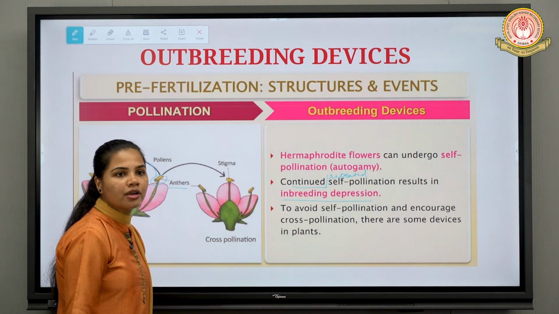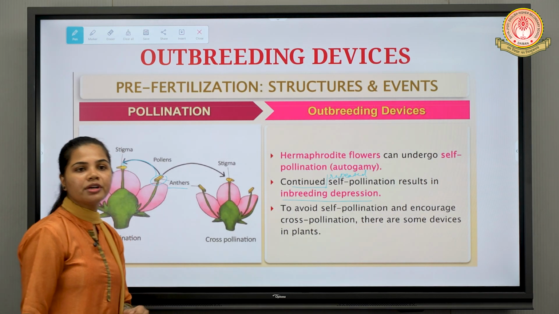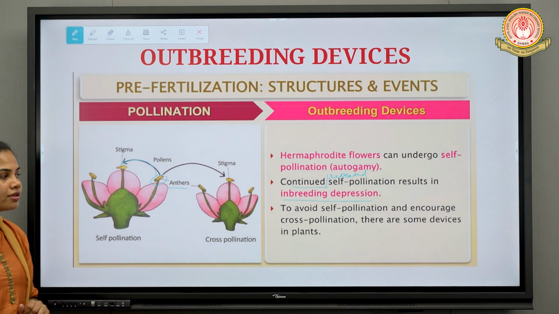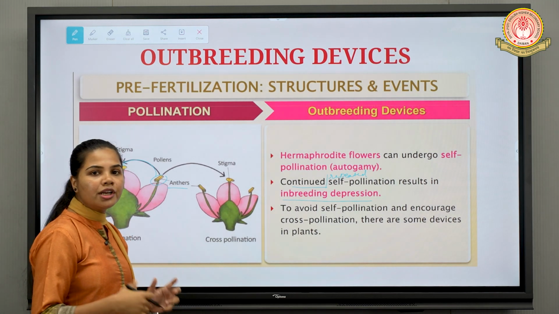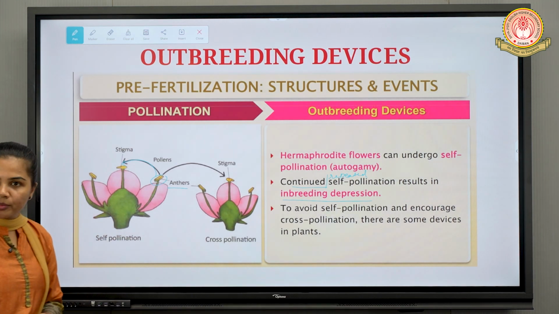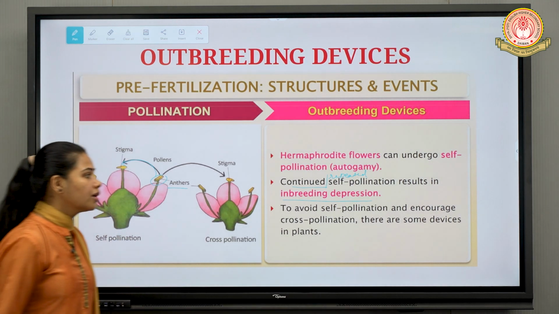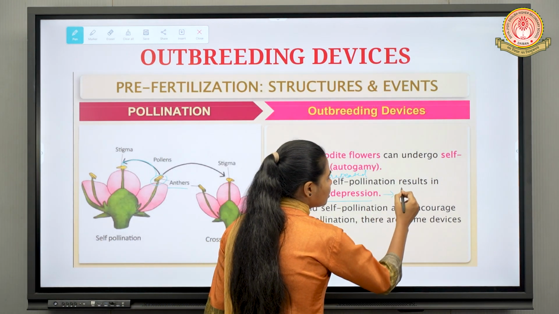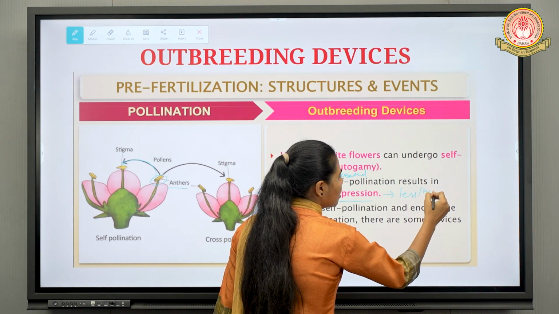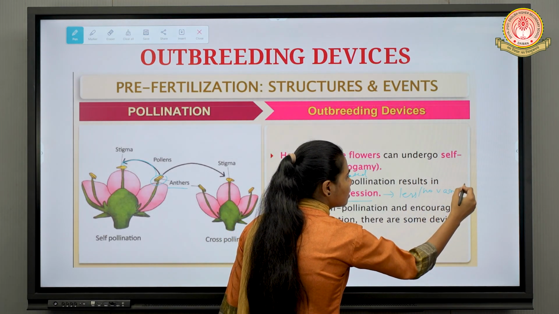Fine. So in case of inbreeding depression, what happens is that if there is continued or repeated self-pollination in a flower, it will lead to a condition known as inbreeding depression, in which there will be less variation, or no variations are seen.